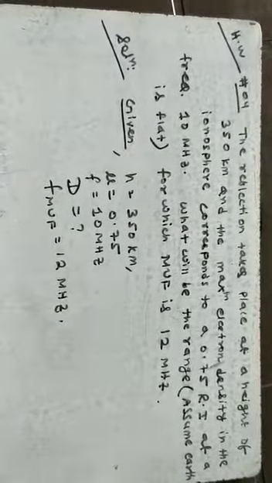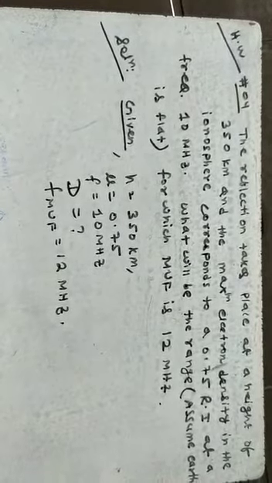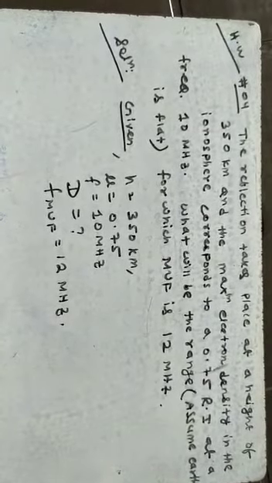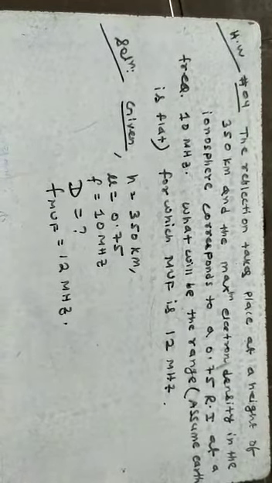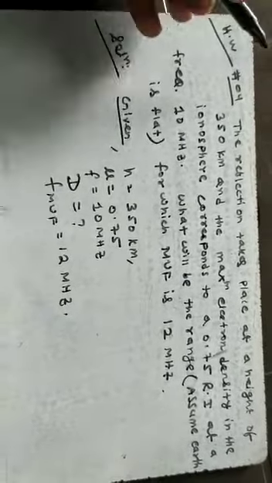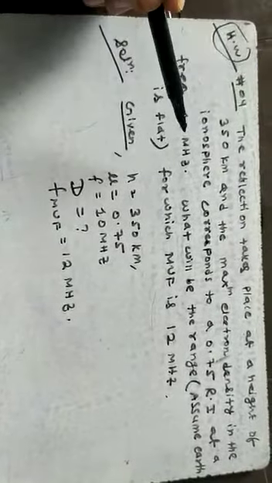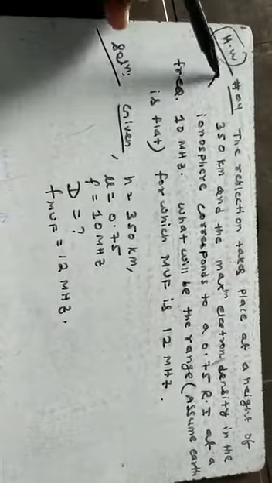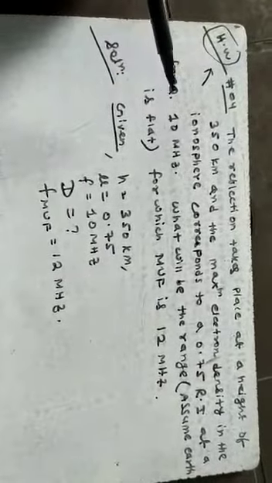In my last session, I was discussing the numerical based on maximum usable frequency, critical frequency, ionic concentration and distance between transmitting and receiving point. I have discussed all those different kinds of numerical. In this particular numerical, that is homework 04, I am giving you a homework. You have to solve these questions and tell me the final answer of the required parameter.